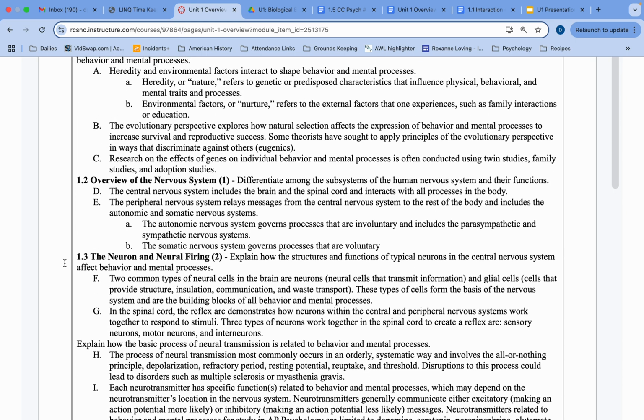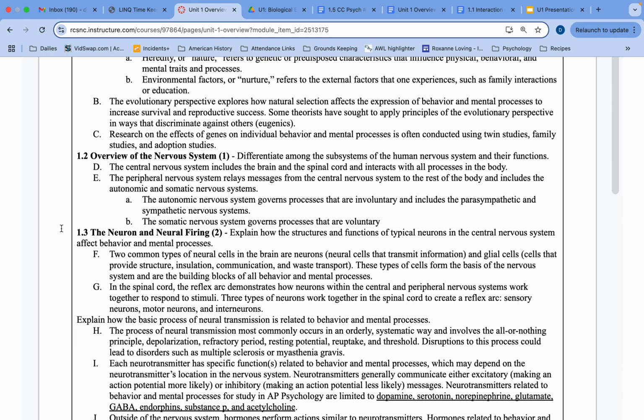Then we'll go into overview of the nervous system. And again, spend 1 day there where we're hoping to differentiate among the subsystems of the human nervous system and their functions. So again, we'll break things down into 2 broad categories, the central nervous system and the peripheral nervous system. And then those will break down into further categories from there, especially the peripheral.